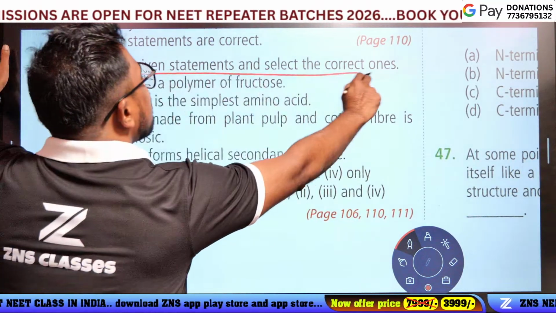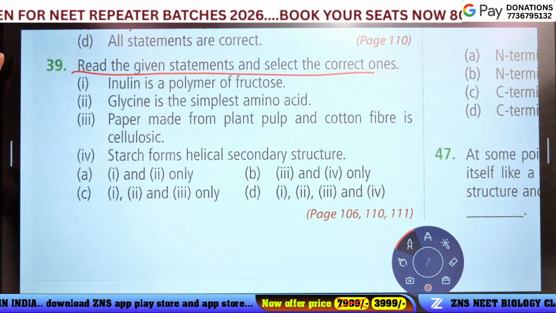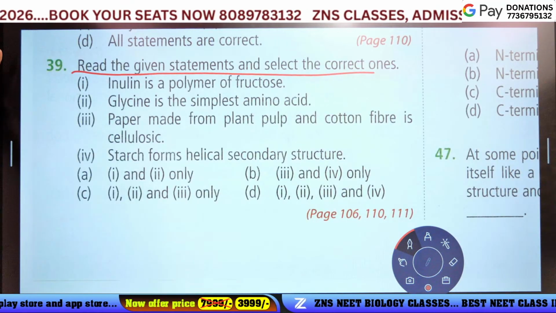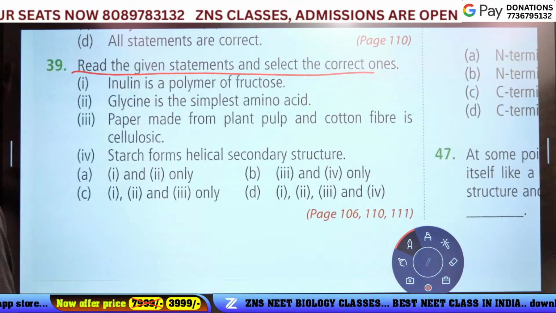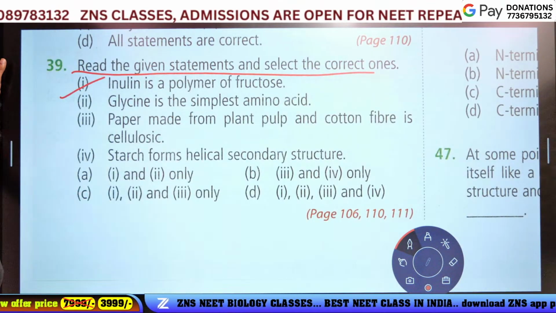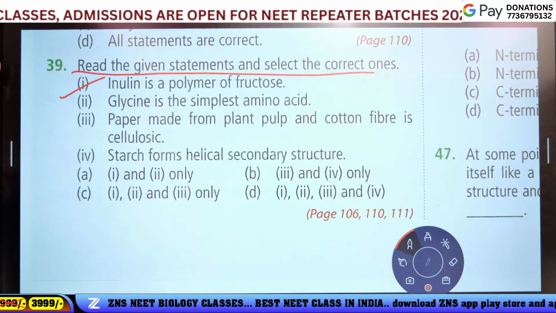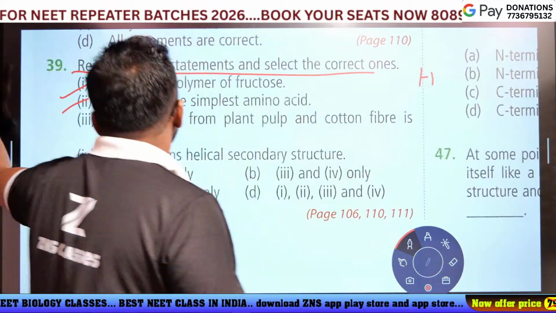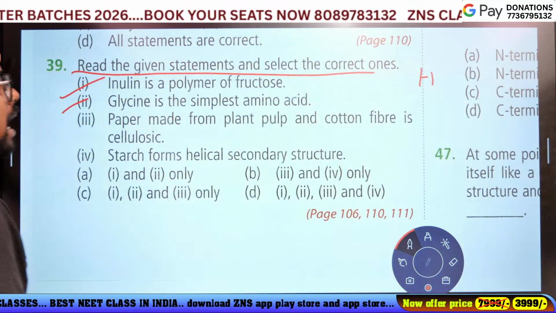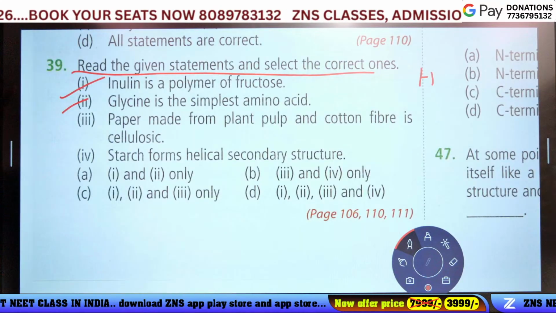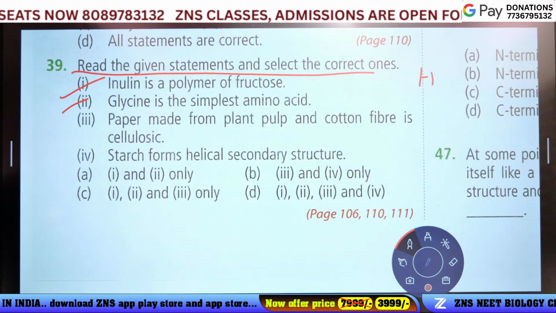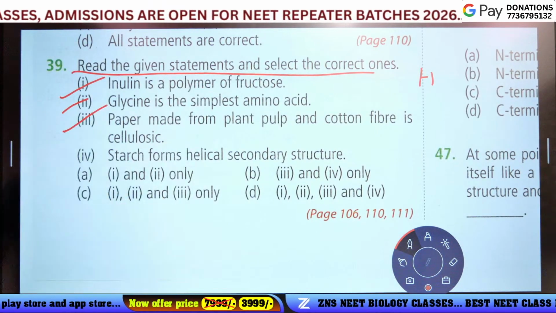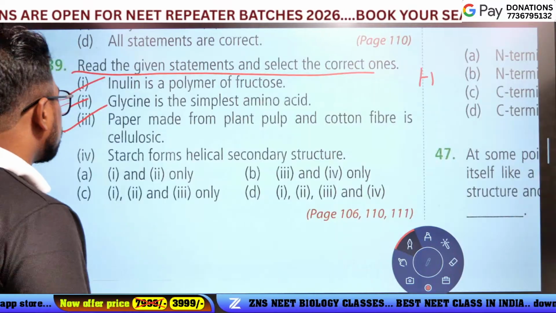Read the given statements and select the correct one. Inulin is a polymer of fructose. Correct. Glycine is the simplest amino acid. Correct. Paper made from plant pulp, cotton fiber is cellulosic. Correct. Starch forms a helical secondary structure.